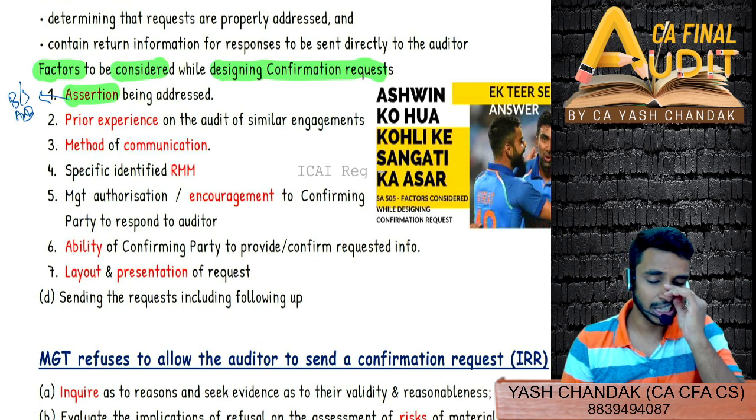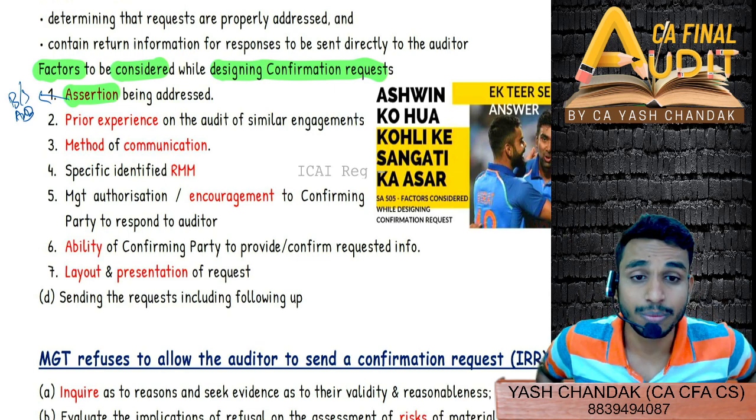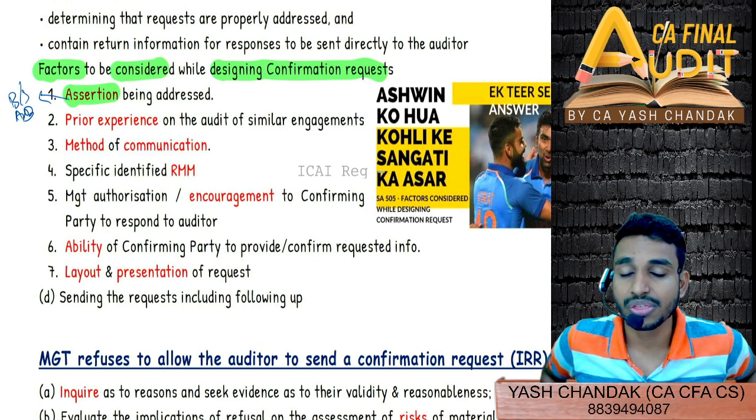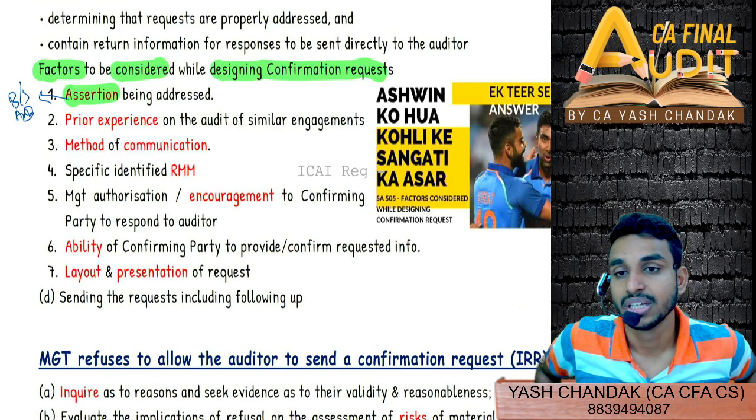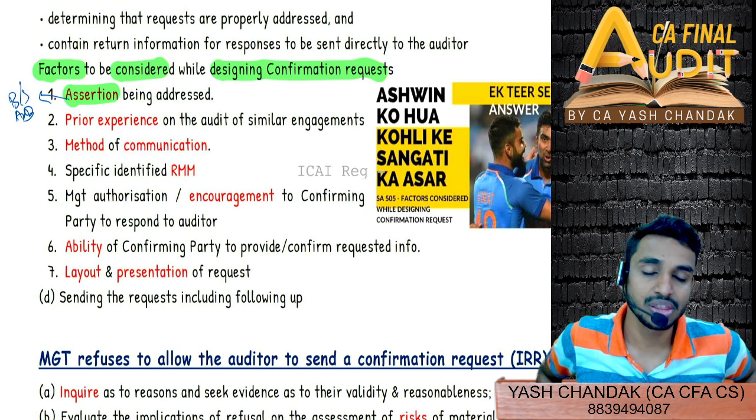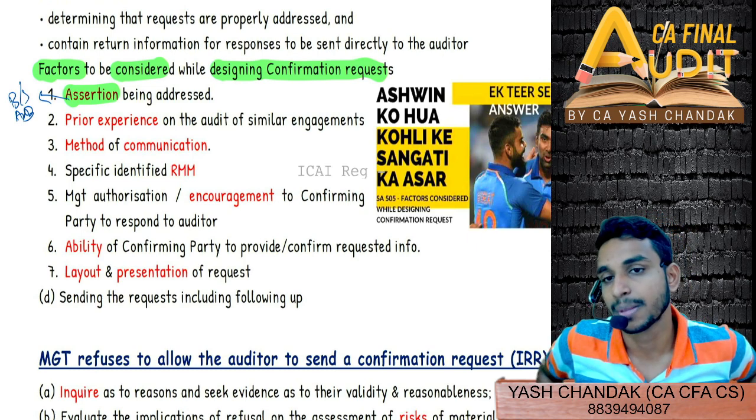Is it an account balance level assertion? Or is it class of transaction? If it's account balance, then the factors that you are going to consider here, you are going to write as at March 2023, the balance in our books is this, and we would like you to confirm the same, right?